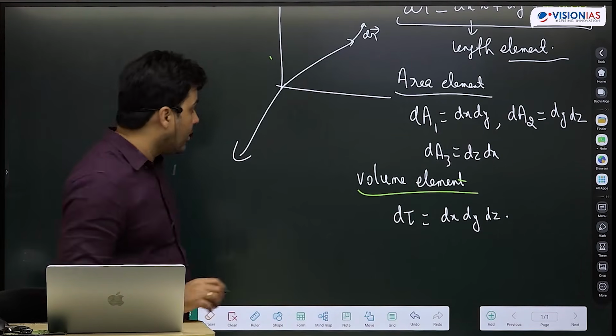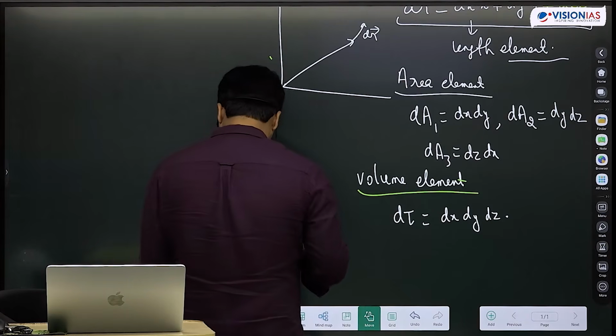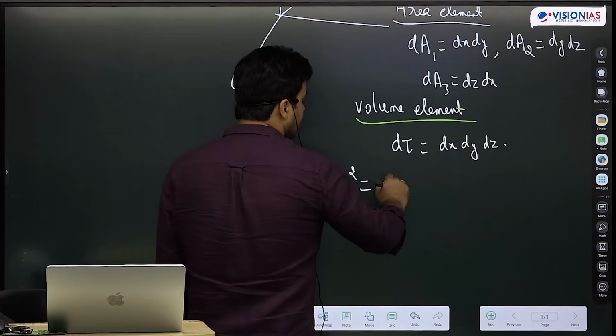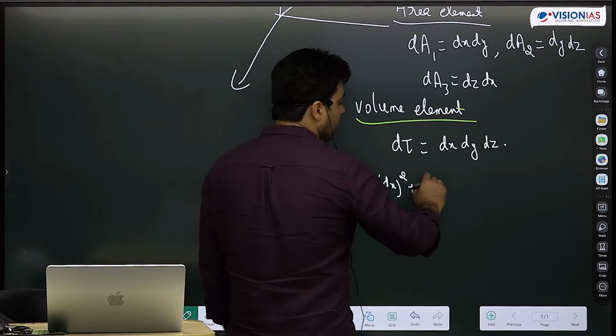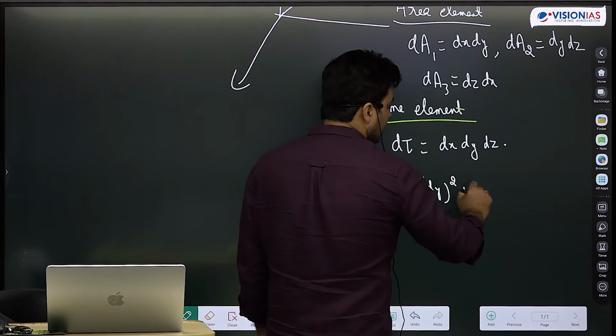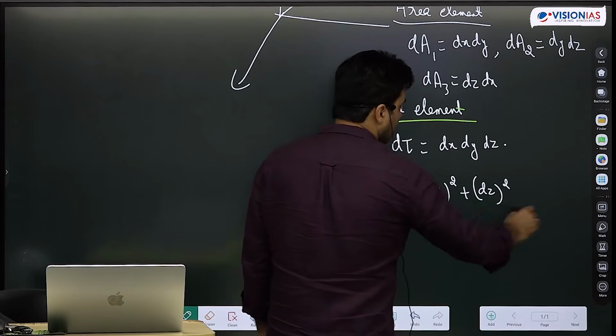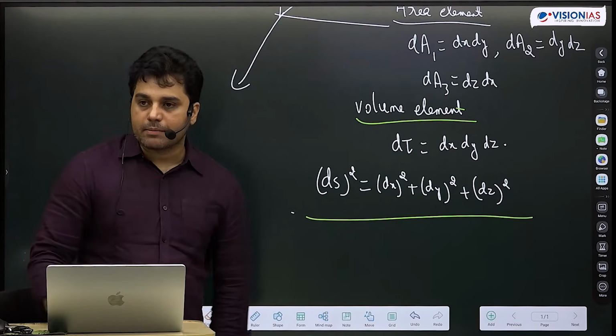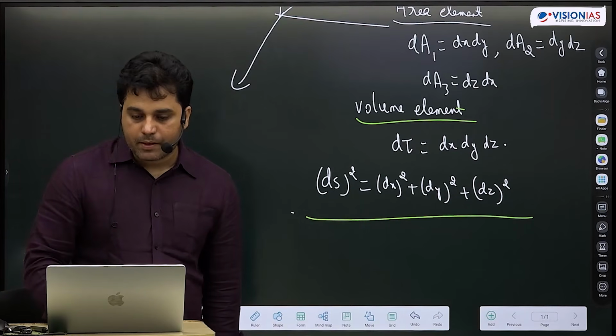The distance between 2 points very close to each other will be dx square plus dy square plus dz square, the same thing in the Cartesian system.